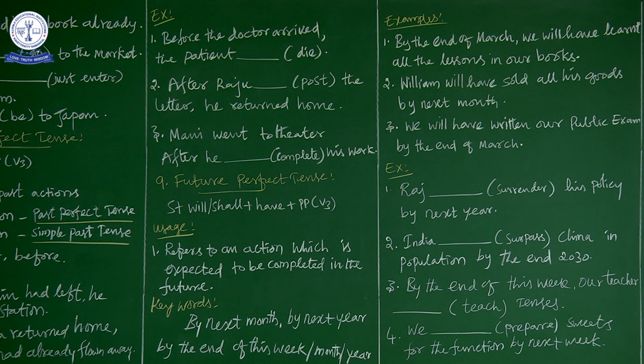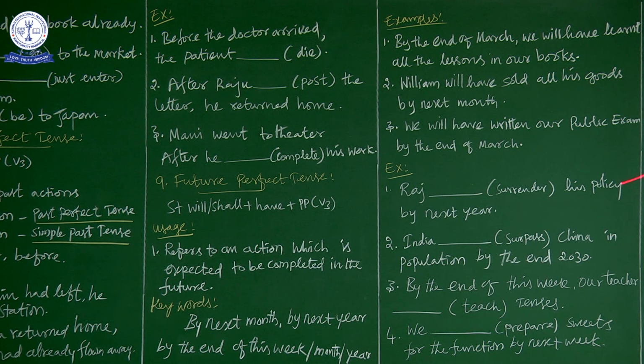Or some 10th students have their exam at the end of March. So by the end of March, what is the action expected to be completed? That is a writing exam. We will have written our public exam by the end of March. So that action is expected to be completed in the future. I hope you have understood. Now let us move on to the exercise.